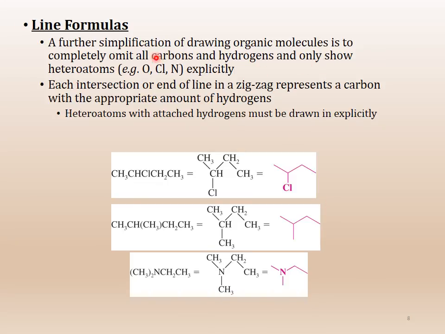The heteroatoms should be shown, okay? Again, as I said, make sure that you draw the heteroatoms out. Here again we have a CH3, so this line here extending, this end point, that indicates the CH3. This is CH2, CH3. That's how we go from the condensed structure formula to the line formula.